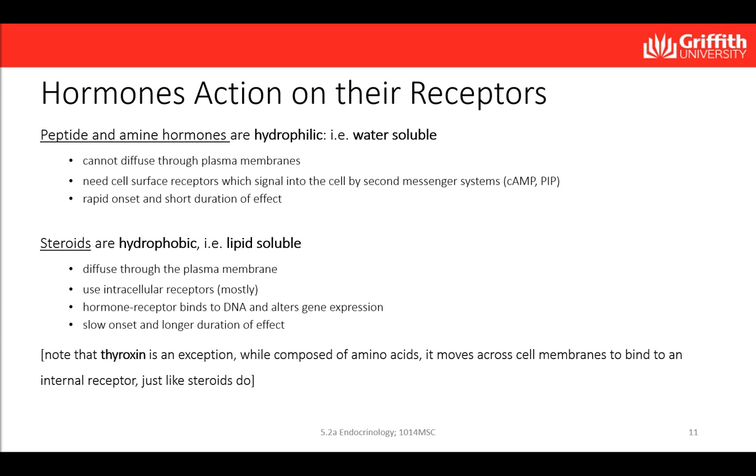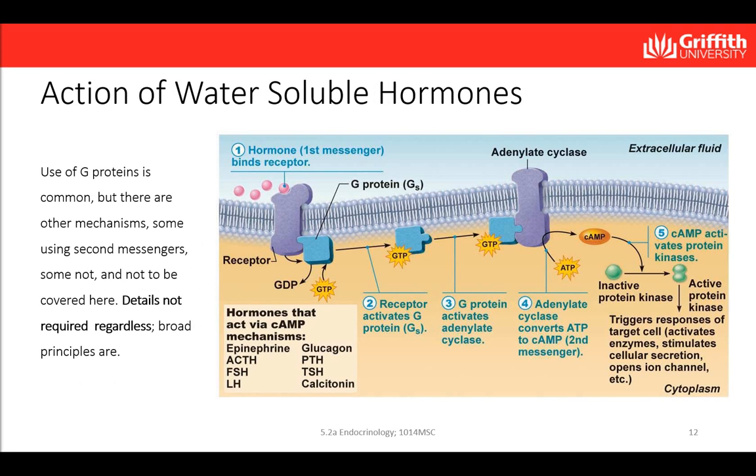Thyroxine is the only hormone which, even though it is composed of amino acids, can move through the cell membrane to bind to an internal receptor, just like steroid hormones do. With the exception of thyroxine, all of the amino acid-based hormones exert their signaling effects through intracellular messages generated when a hormone binds to a receptor in the plasma membrane.